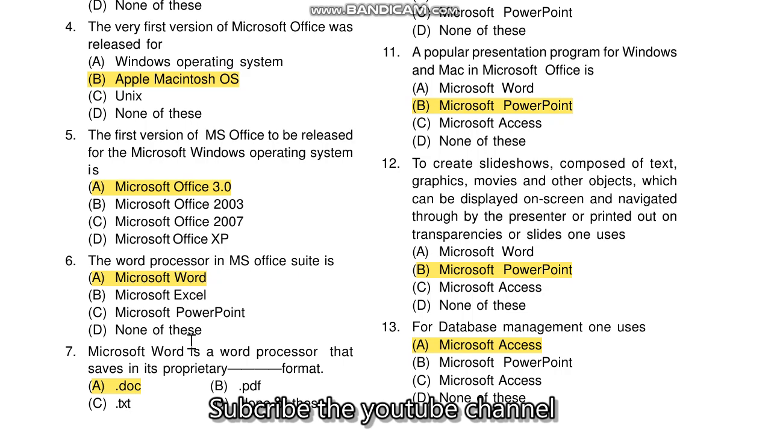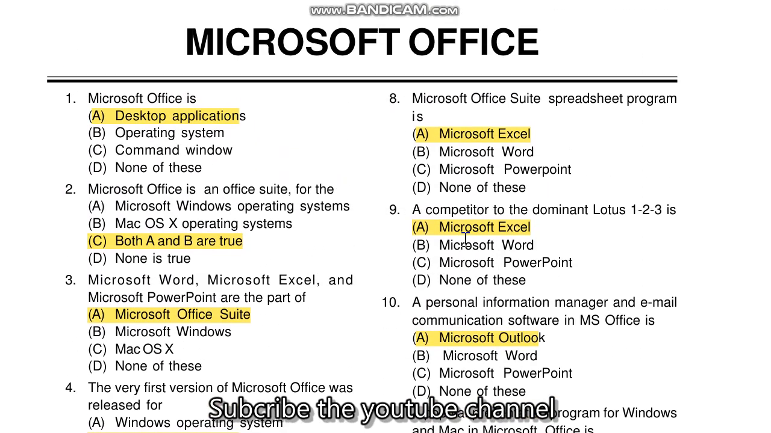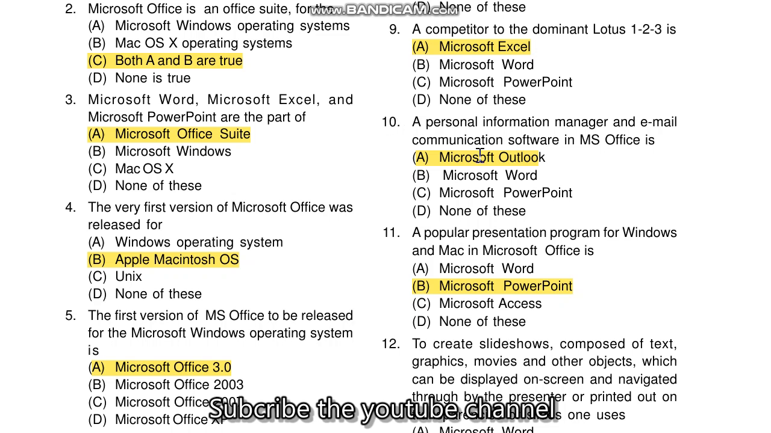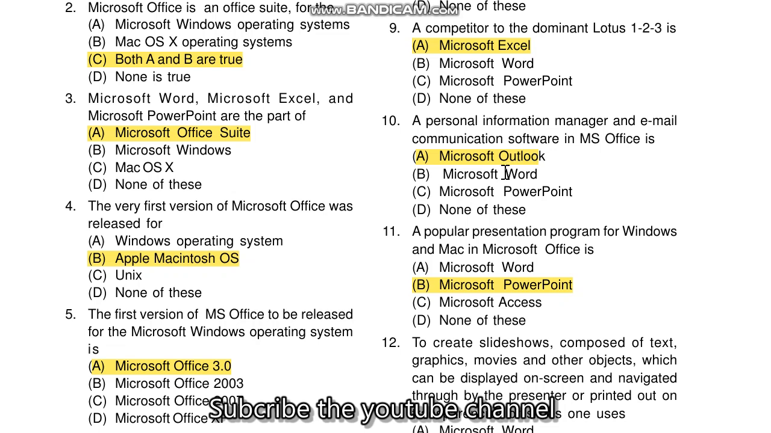Question number 7, Microsoft Word is a word processor that saves in its proprietary format .doc document. Question number 8, Microsoft Office suite spreadsheet program is the Microsoft Excel. Question number 9, a competitor to the dominant Lotus 1-2-3 is the Microsoft Excel. Question number 10, a personal information manager and email communication software in MS Office is the Microsoft Outlook.